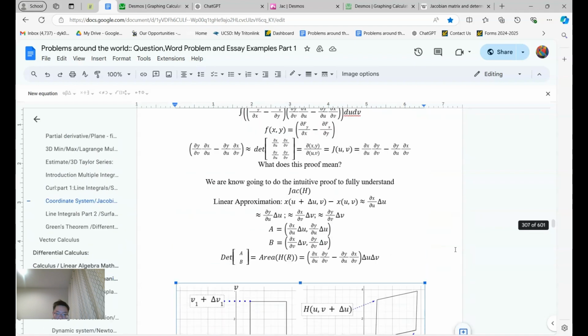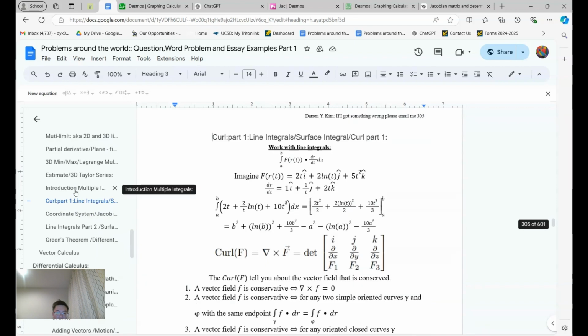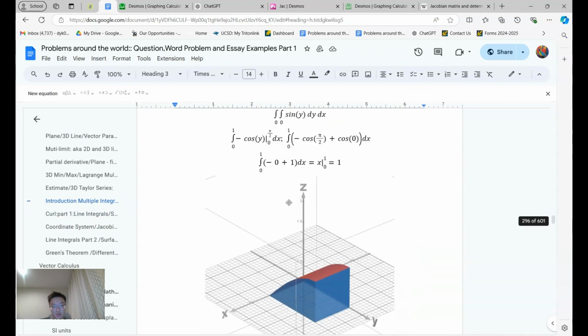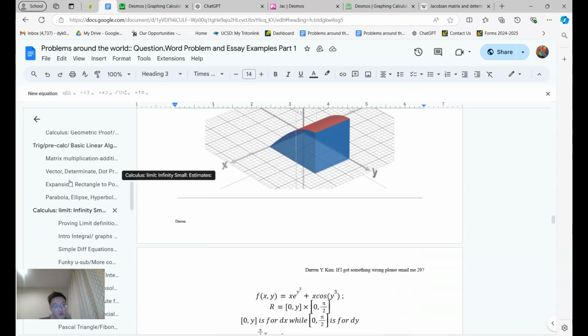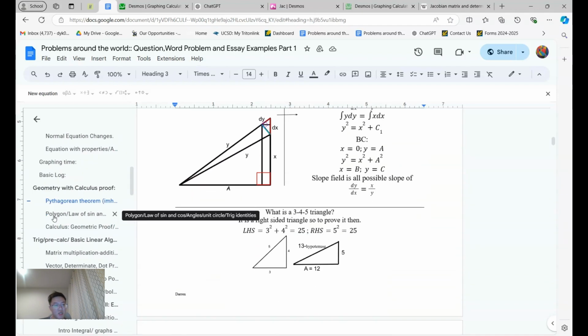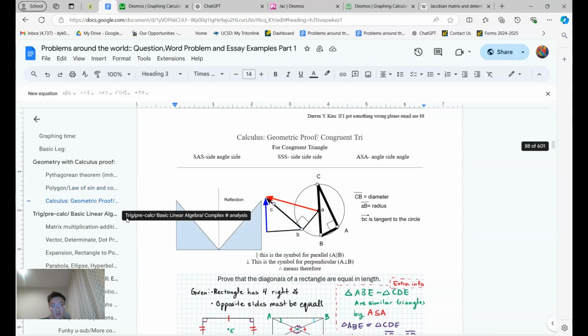I will explain this entire proof. It's just gonna be a pain in the ass as usual. There's a few things I want to talk about before we get in there. First, I changed up all of the geometric proofs because I realized a lot of these things came from different